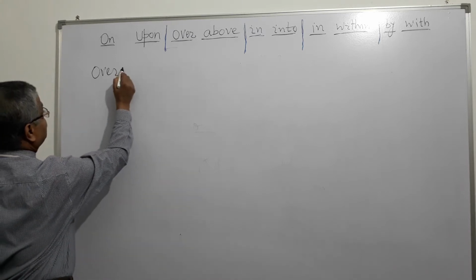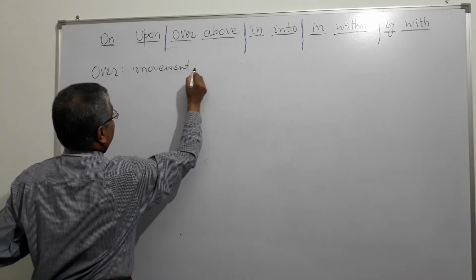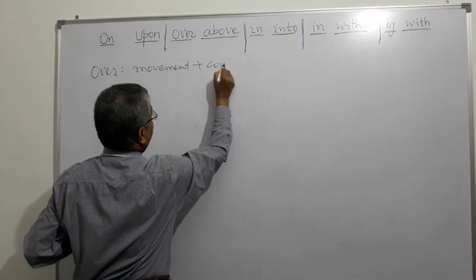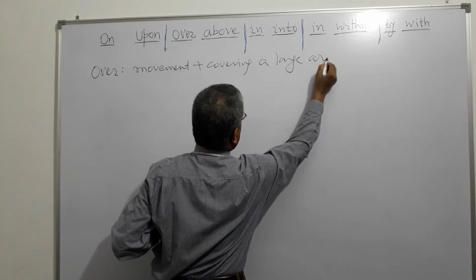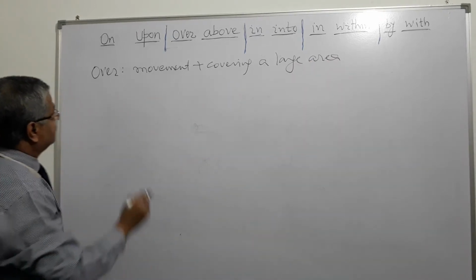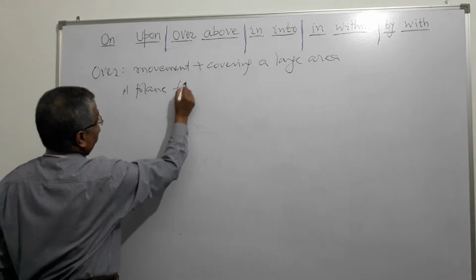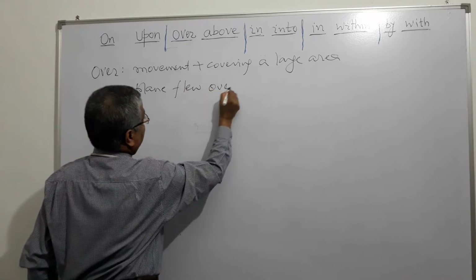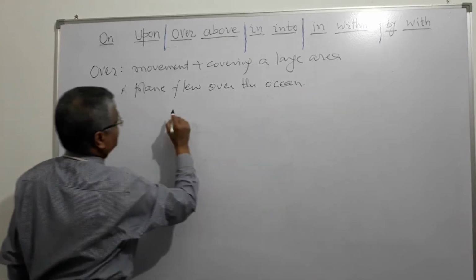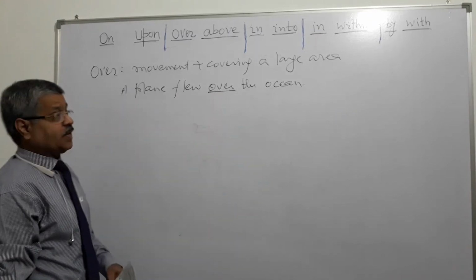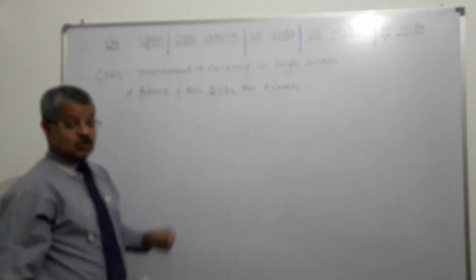So over, we need to movement plus covering a large area. So how do we say that? A plane flew over the ocean. A plane flew over the ocean. So here movement is also there and covering an area is also there.